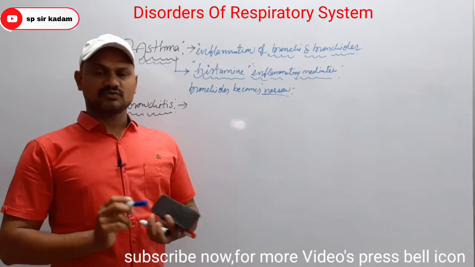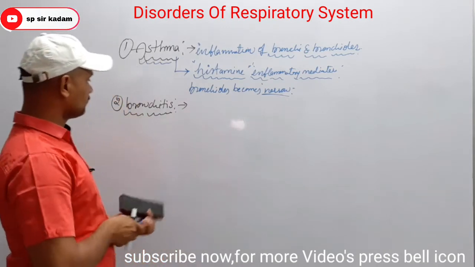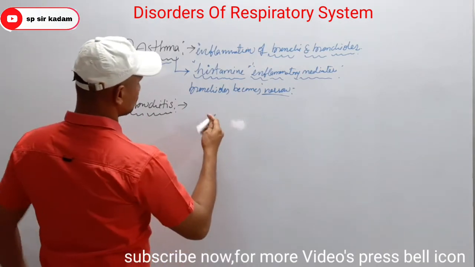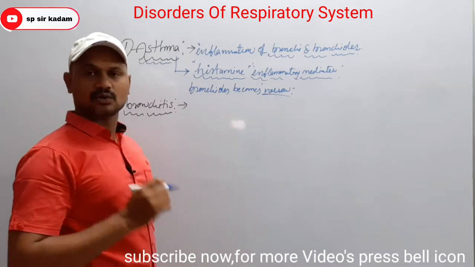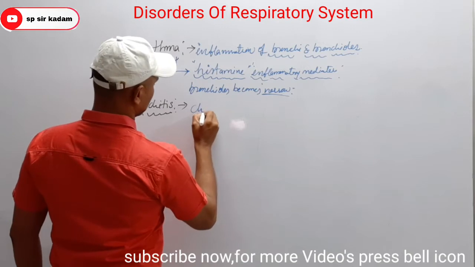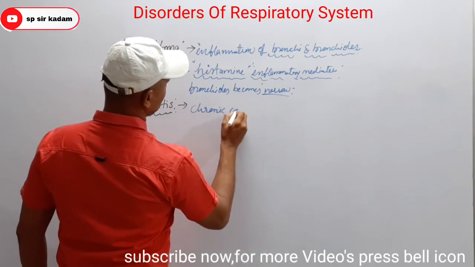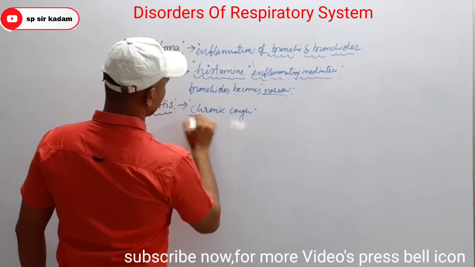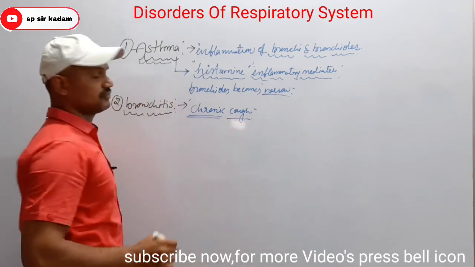What are the symptoms of bronchitis? Don't get confused. Here also there is coughing, but it is a chronic cough or long-term cough.